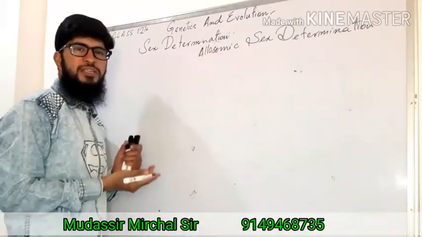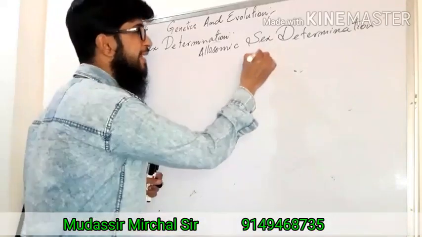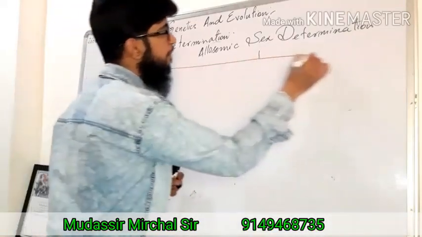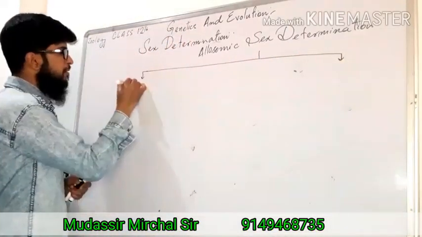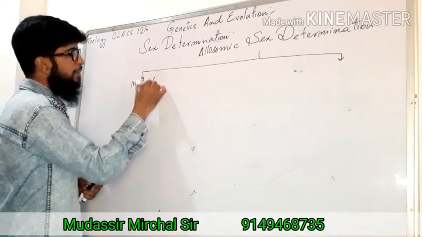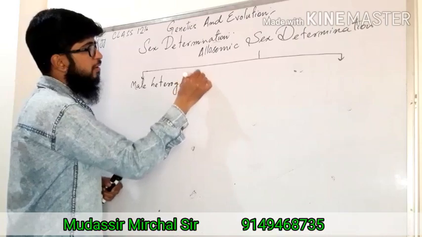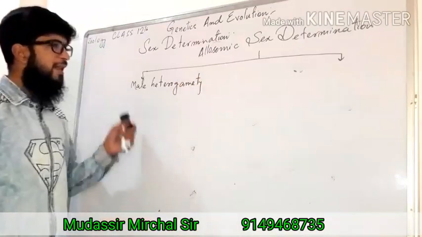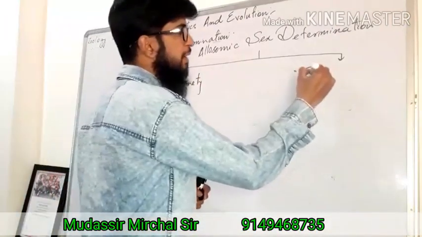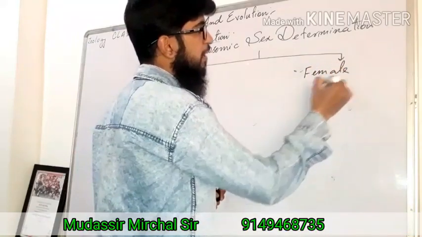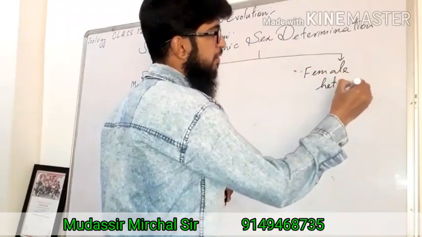Now, further it's divided into two categories. Number one, male heterogamety, and another is female heterogamety.